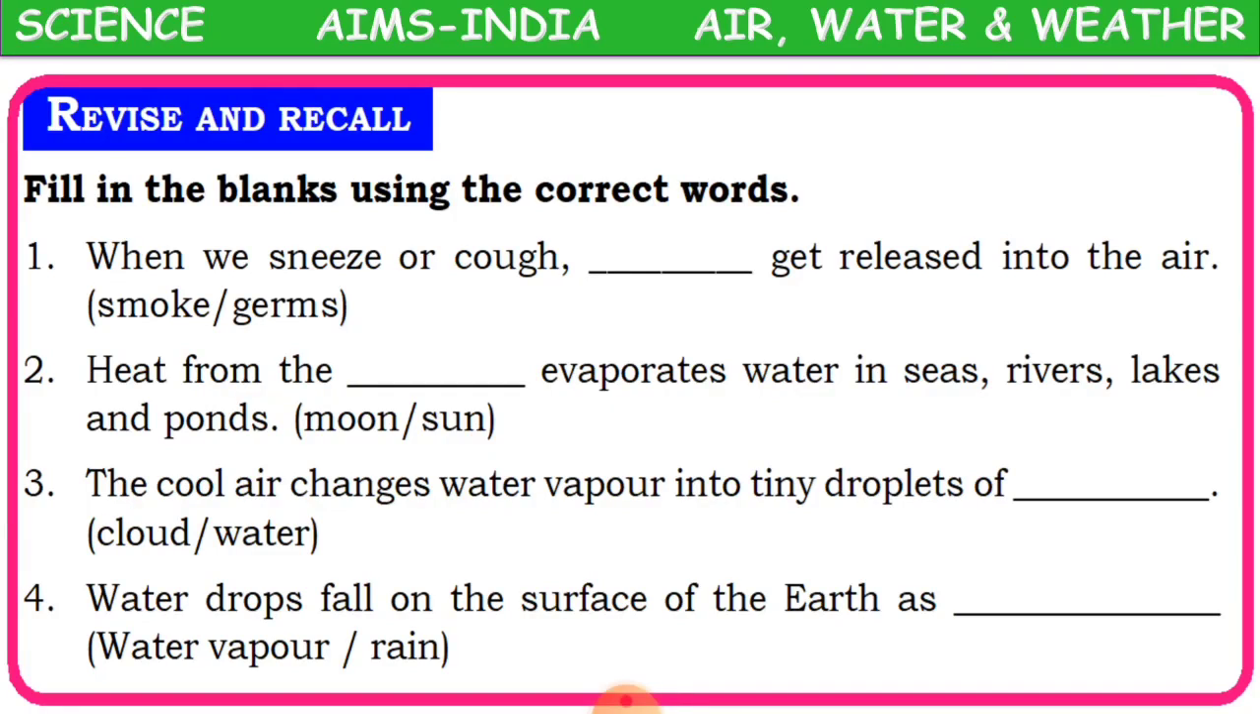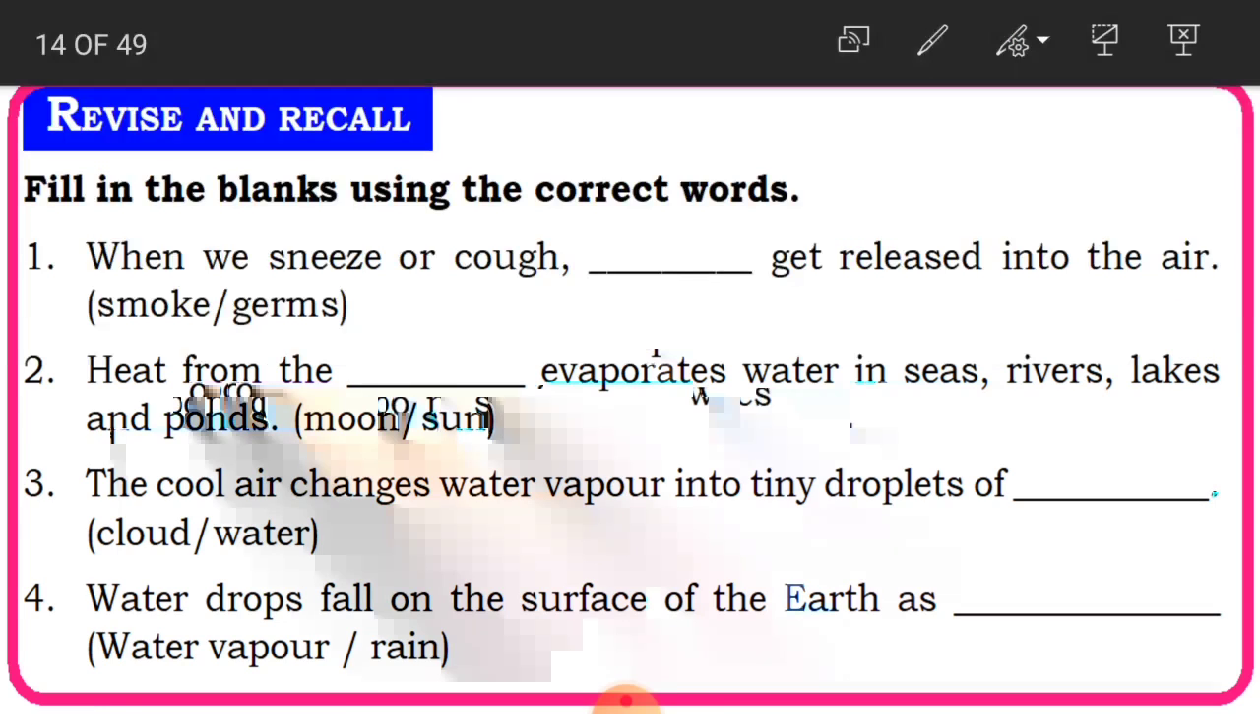Okay, now let us just revise and recall whatever we have just learnt. The first one is, when we sneeze or cough, dash get released into the air. What is released into the air, children, when we sneeze or cough? That is germs, and the answer is germs. Heat from the dash evaporates water in seas, rivers, lakes and ponds. Heat from the sun is going to evaporate water in the water bodies.